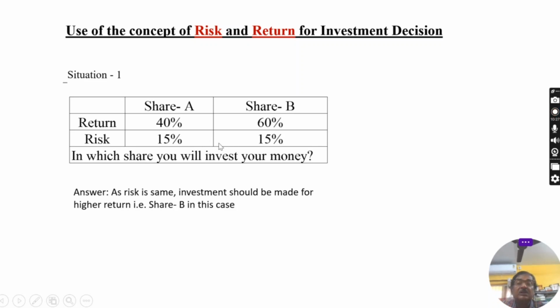Now, in which share will you invest your money? By comparing the data given for share A and share B, here the risk is the same for both the shares. Then what will you see? You will go for the higher return. When the risk is the same, you will go for the higher return option. That means in this case, you will select share B for investment.